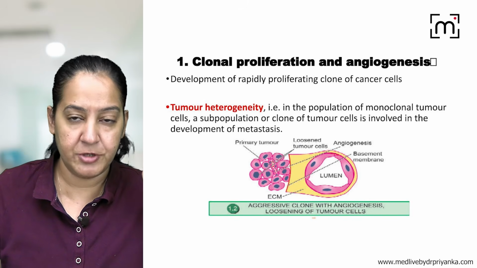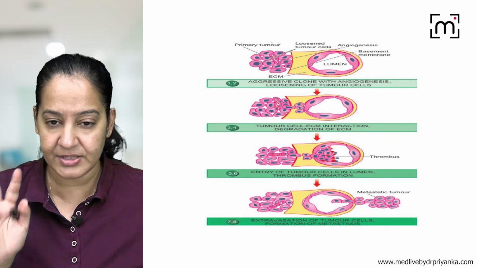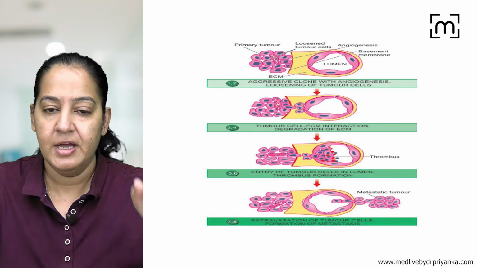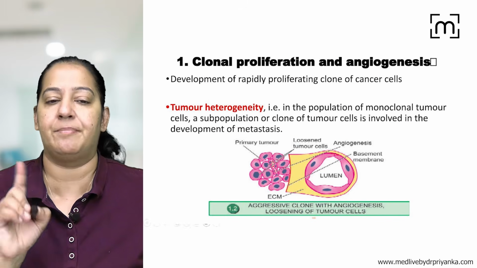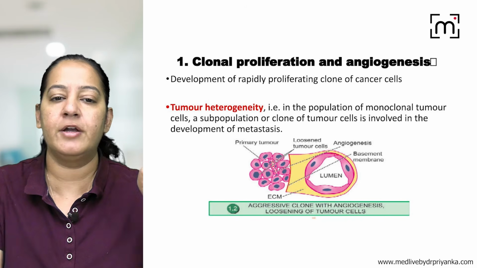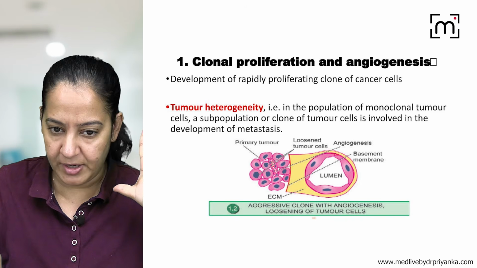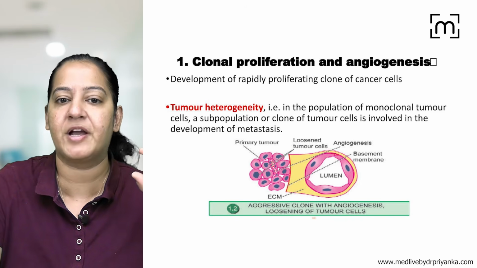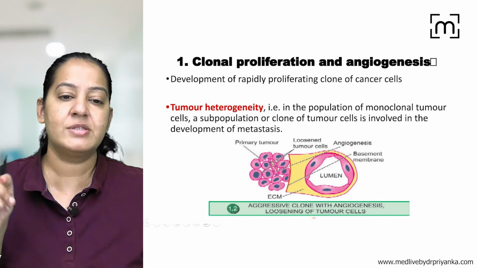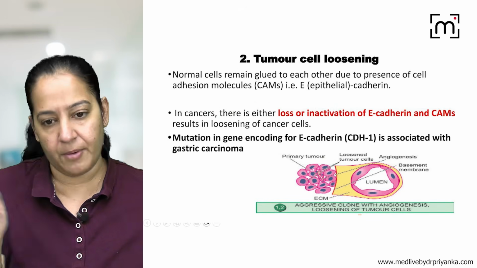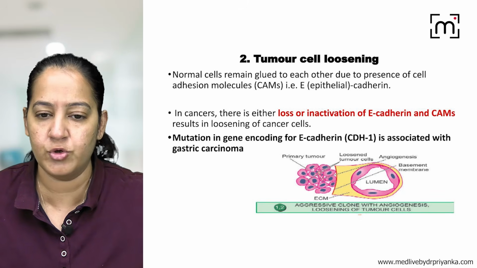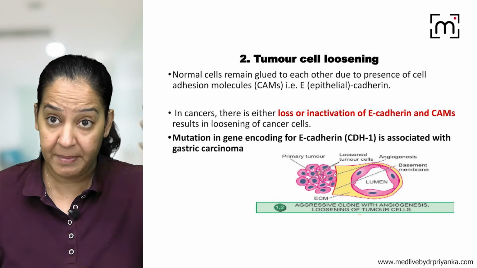So from the tumor, a cluster of the tumor cells will become more aggressive. That is step number 1. So what is step number 1? Tumor heterogeneity. From the tumor, few cells become aggressive and they separate and loosen from the rest of the tumor. For example, these 2 or 3 tumor cells are becoming aggressive.